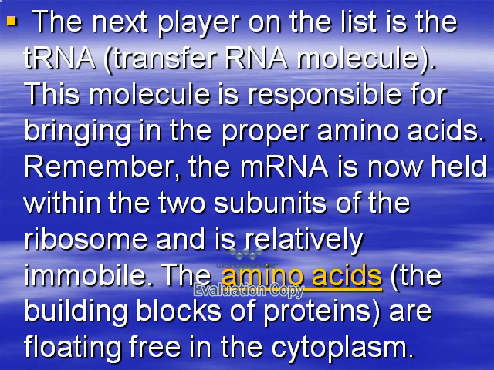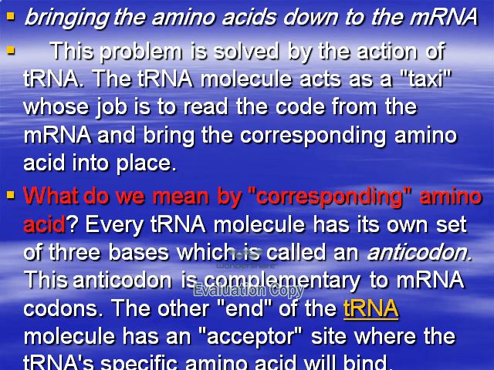This molecule is responsible for bringing the proper amino acid. Remember, the messenger RNA is now held within the two subunits of the ribosome and is relatively immobile, and the amino acids, the building blocks of protein, are floating free in the cytoplasm.